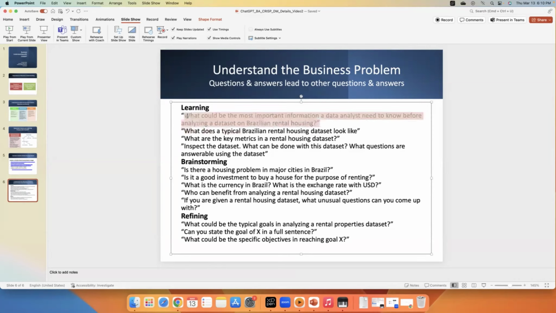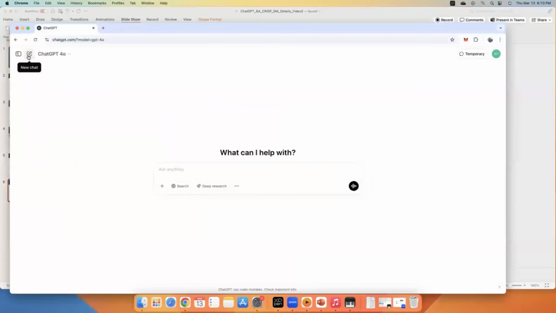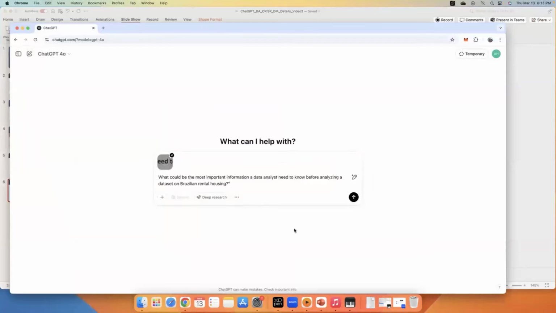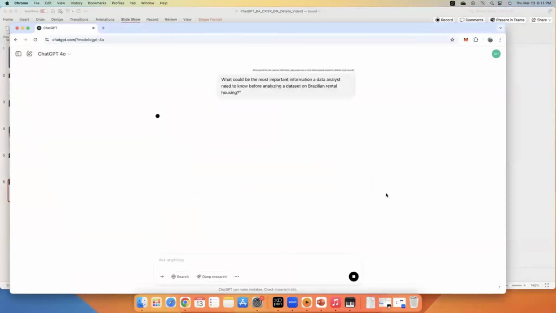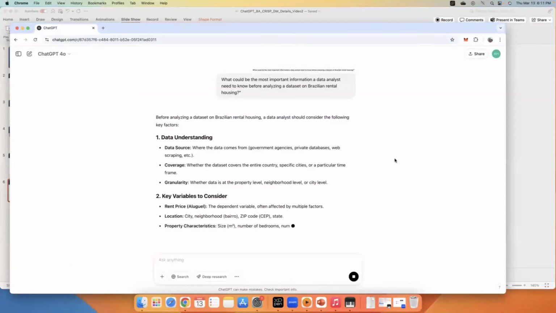So just copy and go to ChatGPT, start a new chat, paste, and yeah. All right.